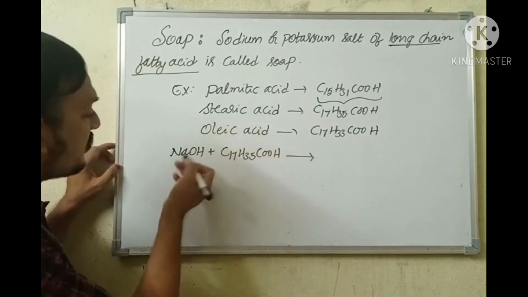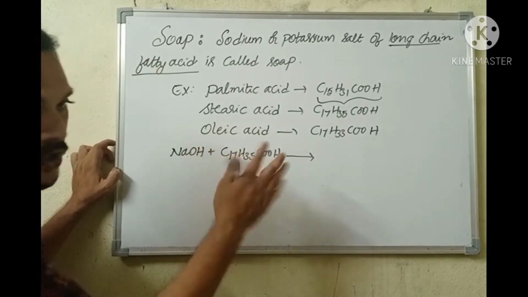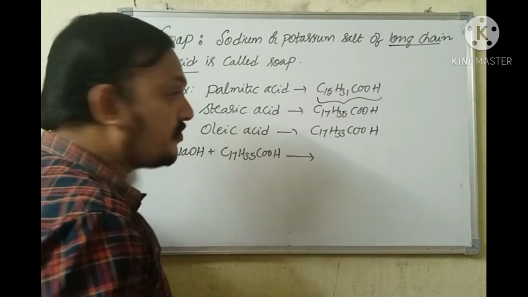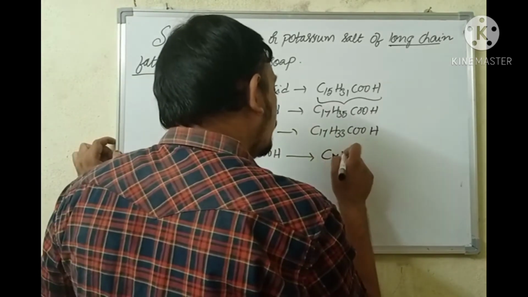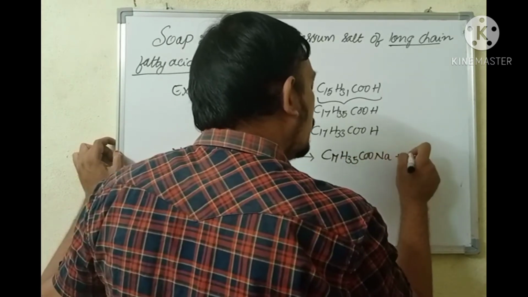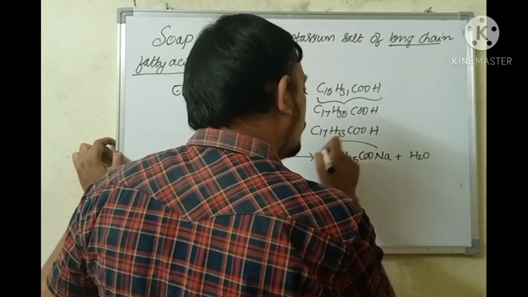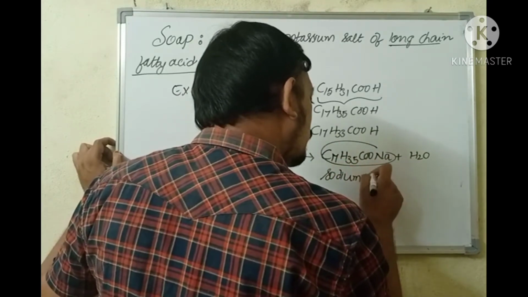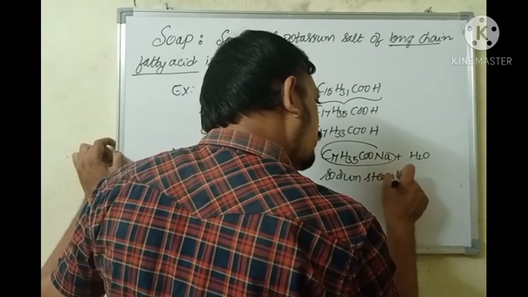C17H35COOH is stearic acid, NaOH is sodium hydroxide. Acid and base react with each other in a neutralization reaction, resulting in the formation of salt, that is C17H35COONa plus H2O. This is sodium stearate. This is nothing but soap.